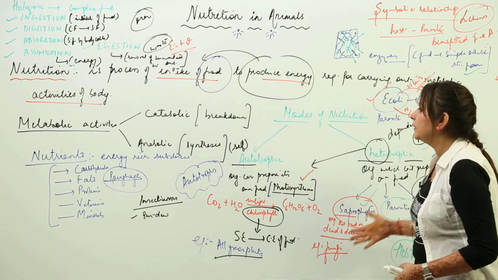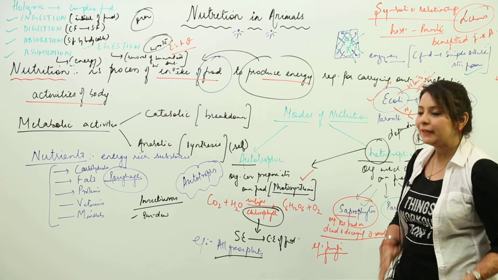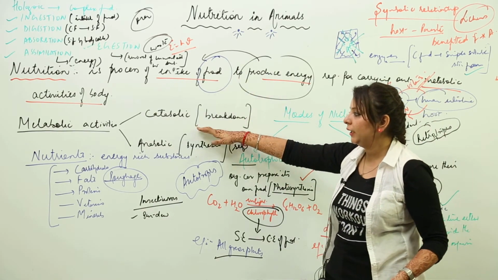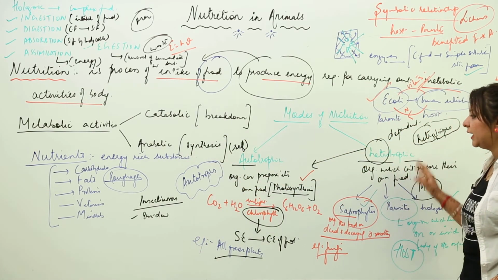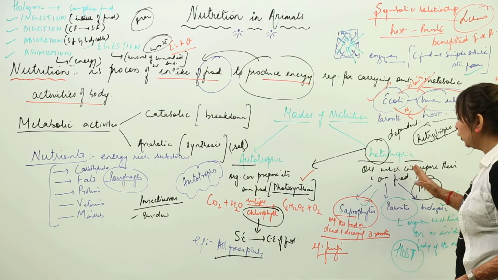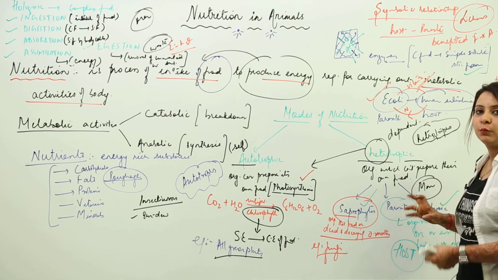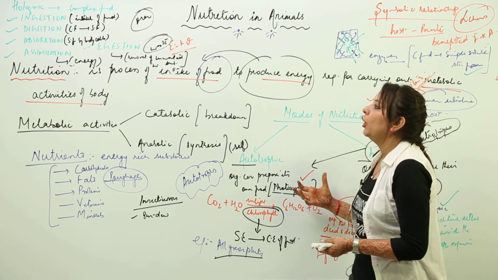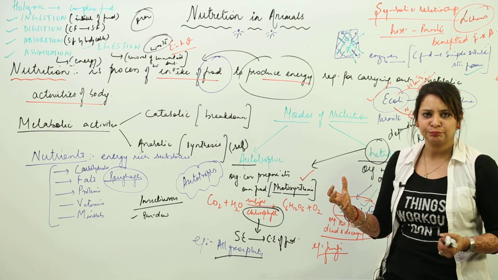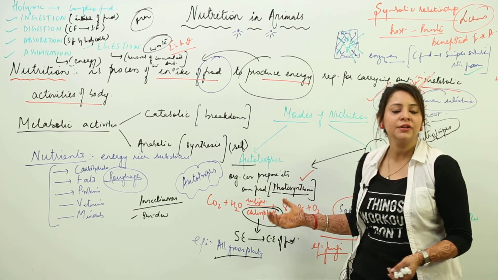So this is the basic methods which are involved. I think you got it: what nutrition is, what metabolic activities are, what nutrients are, what the two modes are, autotrophic and heterotrophic, and how the heterotrophs can obtain food, by acting as saprophytes, parasites, or through the Holozoic mode. So these are the basic terms and methods involved in the mode of nutrition. So this is nutrition in animals.